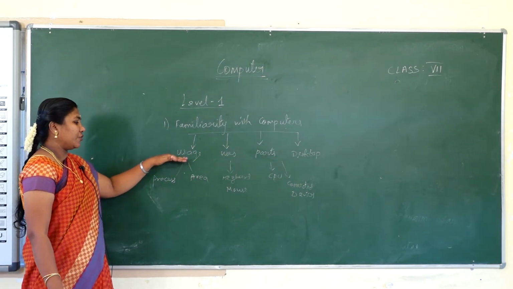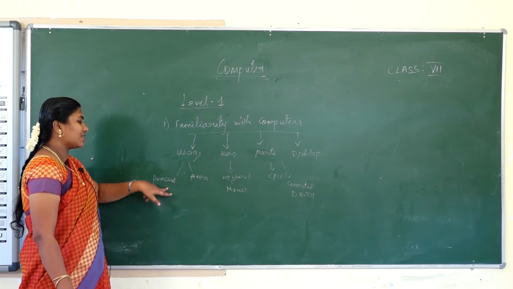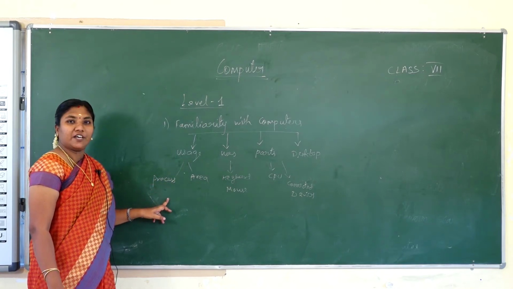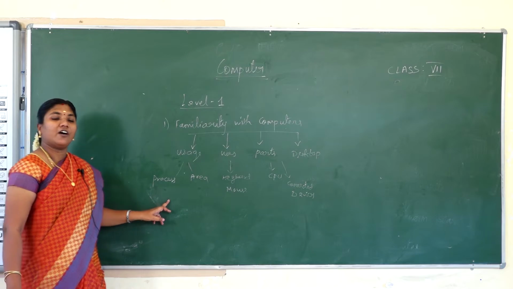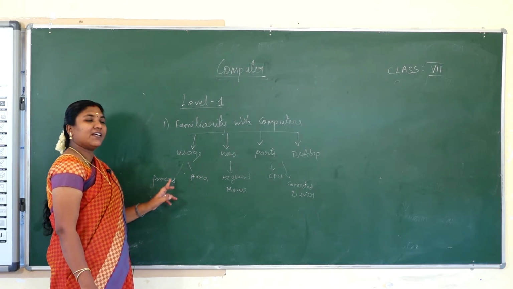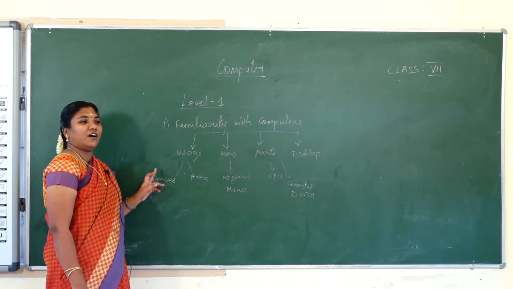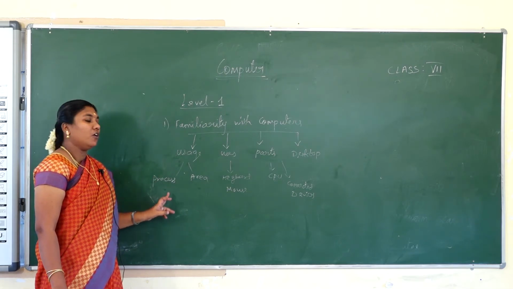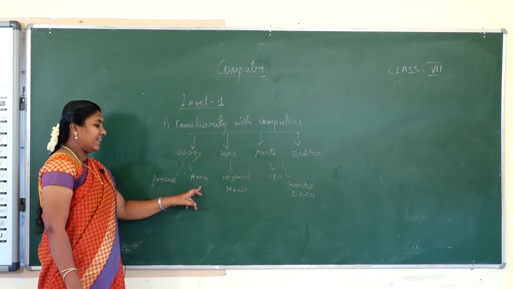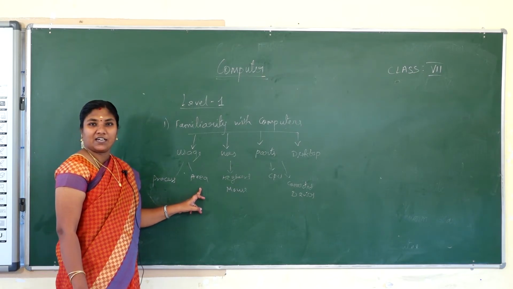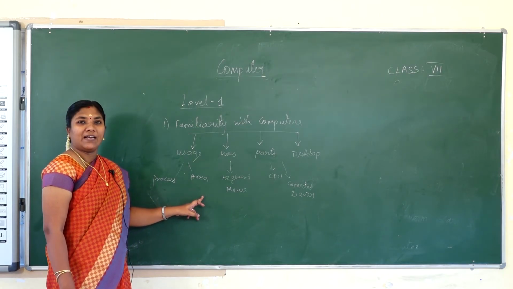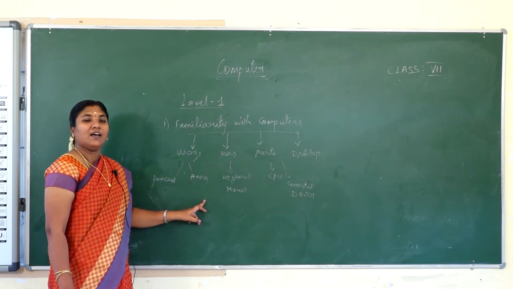In usage we have 2 categories, process and area. In which process are we using it? We are using the computer for processes like listening to music, viewing videos, drawing pictures, like that. Area means in which area we are using computers. We are using them mainly in banking, the education system, railways, like that.